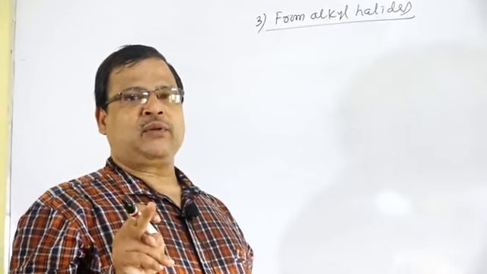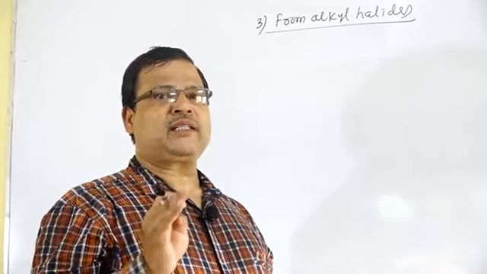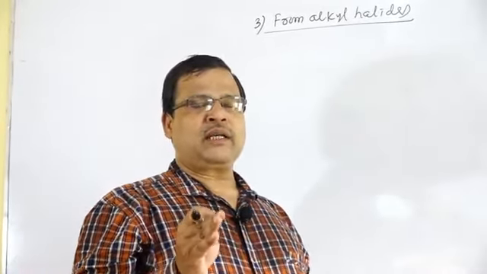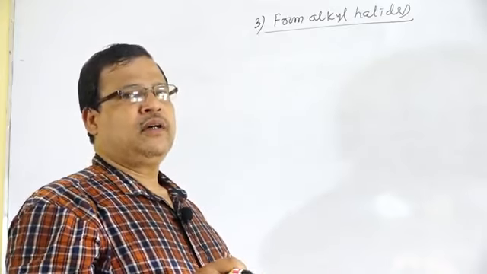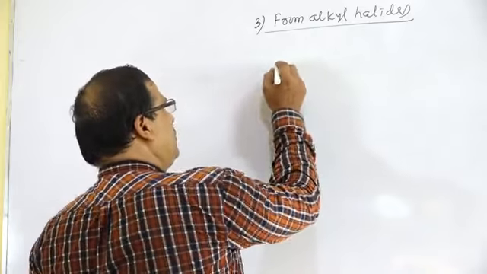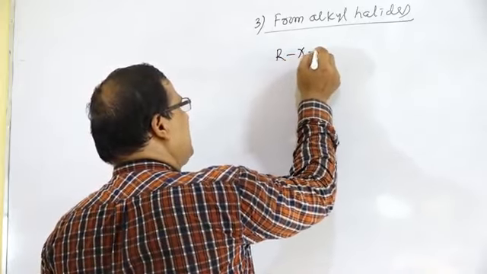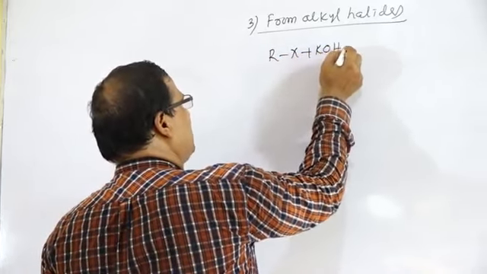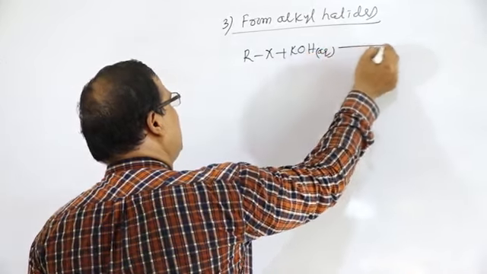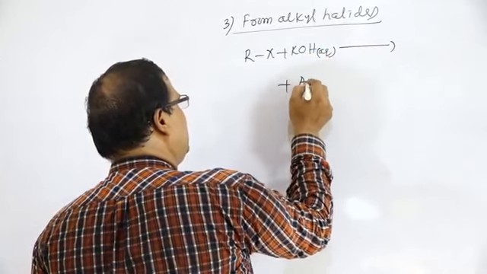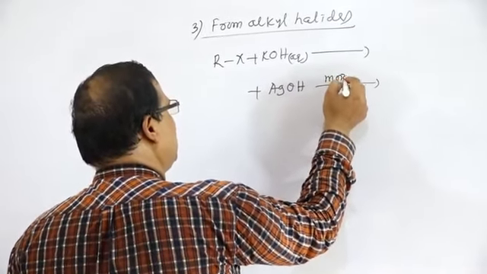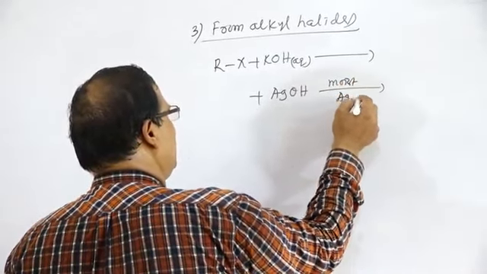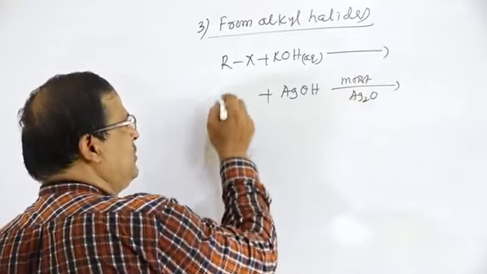whenever they have been treated with aqueous KOH or moist Ag2O, there is the formation of alcohols. So RX plus aqueous KOH, or AgOH, which means moist Ag2O.